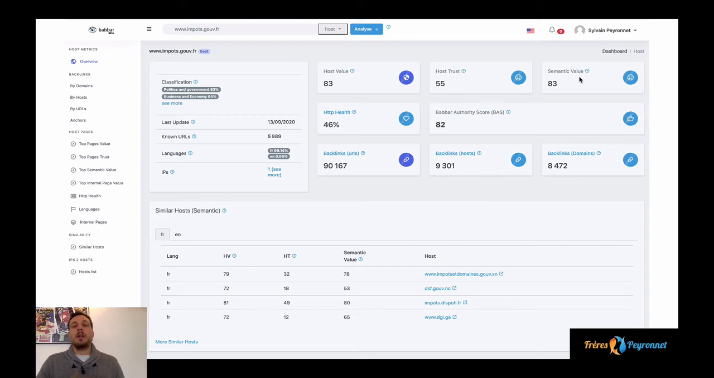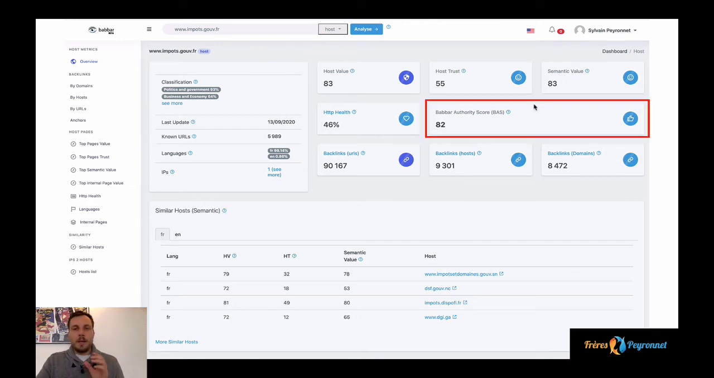Here we can see for this website that we have a semantic value of 83, which is quite high and is actually equal to the host value. We'll discuss the relationship between the semantic value and the host value in another video. But for now, let's leave it at that. This site is quite popular from a standard point of view as well as from a semantic point of view.